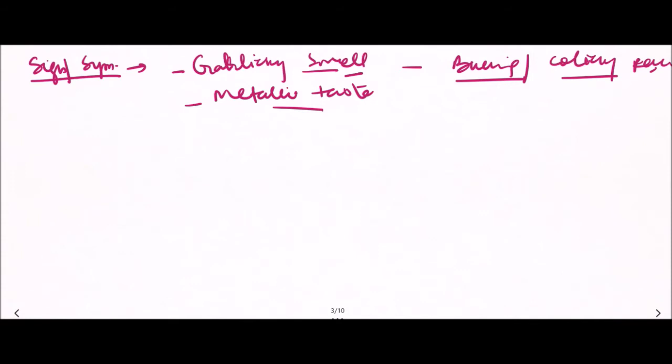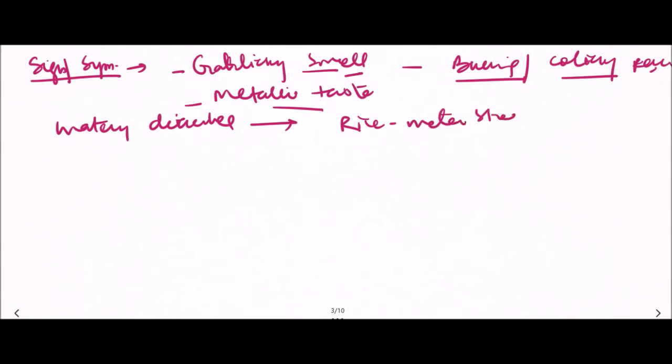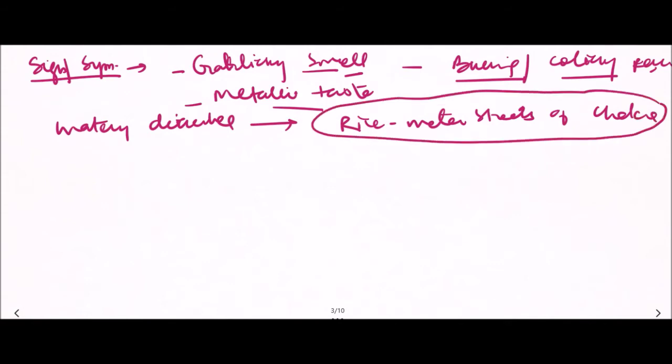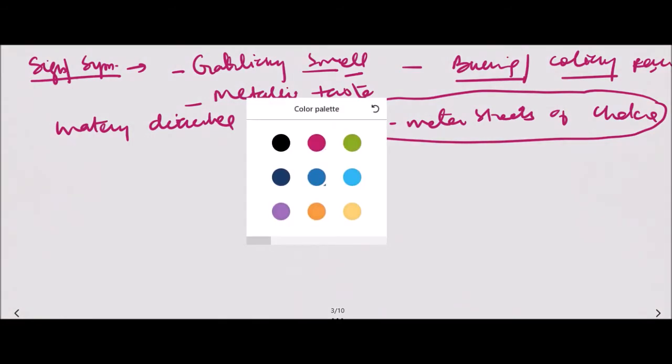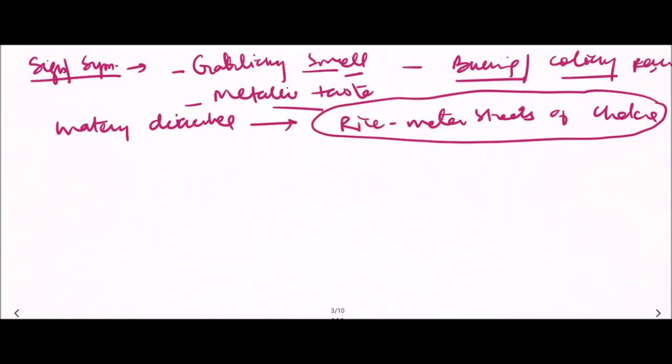Later on, watery diarrhea is seen, that is similar to the rice water stools of cholera. So the watery diarrhea is similar to the rice water stool that is seen in case of Vibrio cholerae infection.